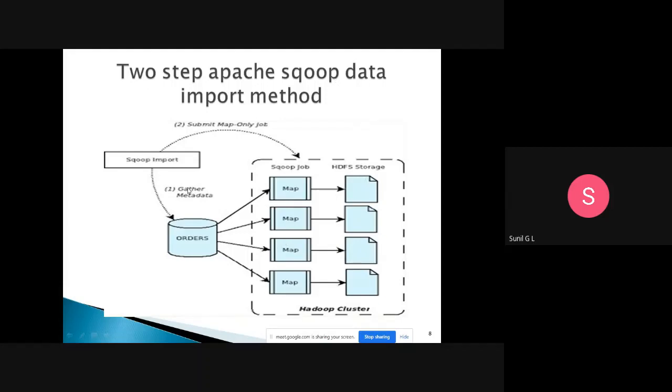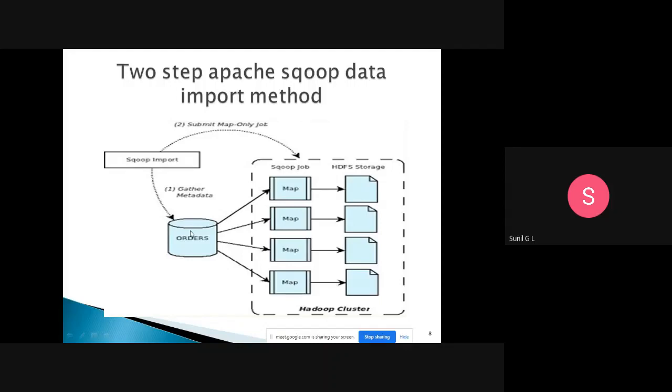Here, first is Sqoop import. First it will gather the metadata from the RDBMS. What is metadata? Metadata is nothing but data about data, which is the structure of the data. How many attributes are there? What data types are used?